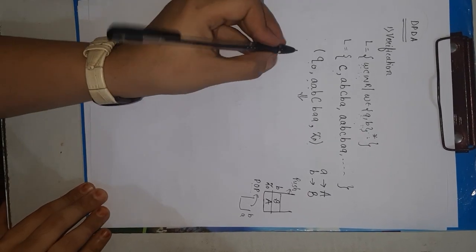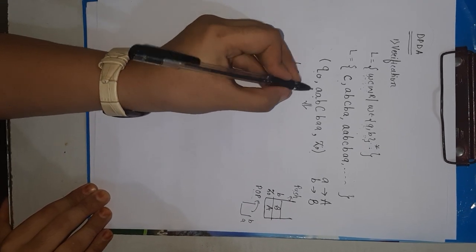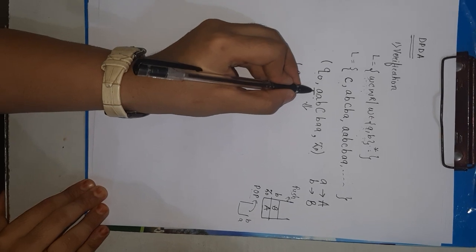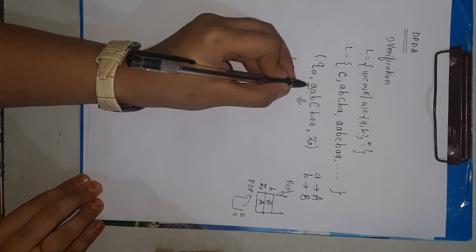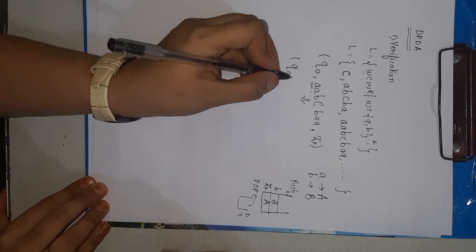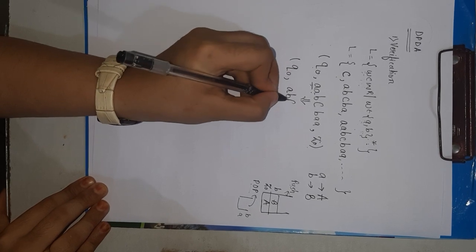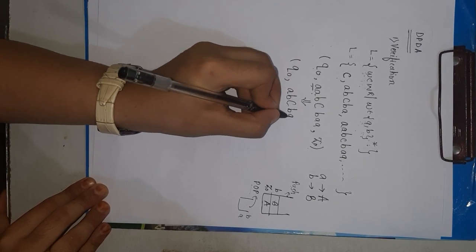So moving towards the problem, we are proceeding. Our initial state will be q0. Very first we are getting the symbol small a. So for the lower a, there will be an insertion of capital A into the stack. So from here the remaining is a, b, separator, b, a.